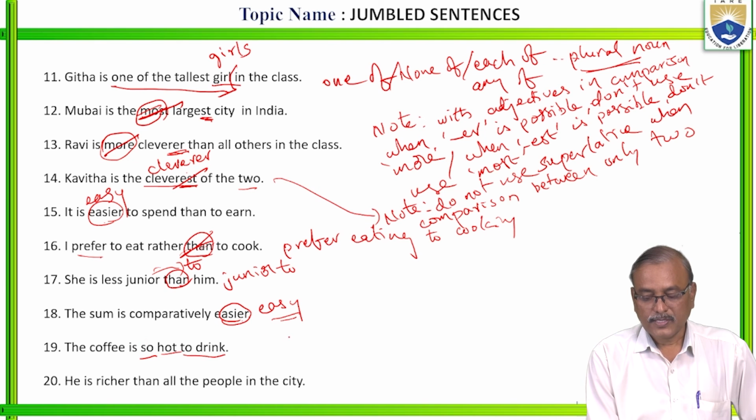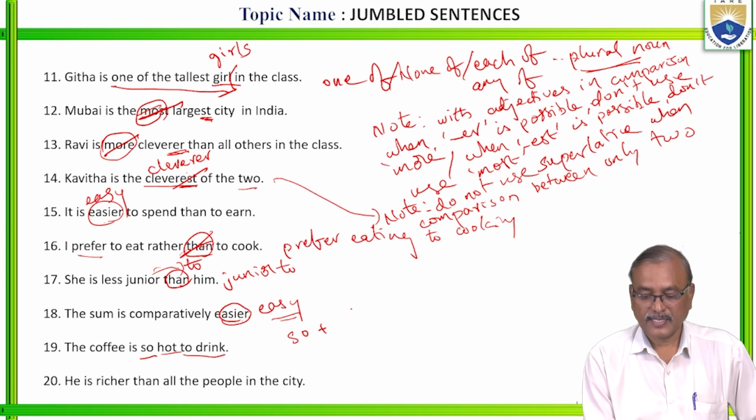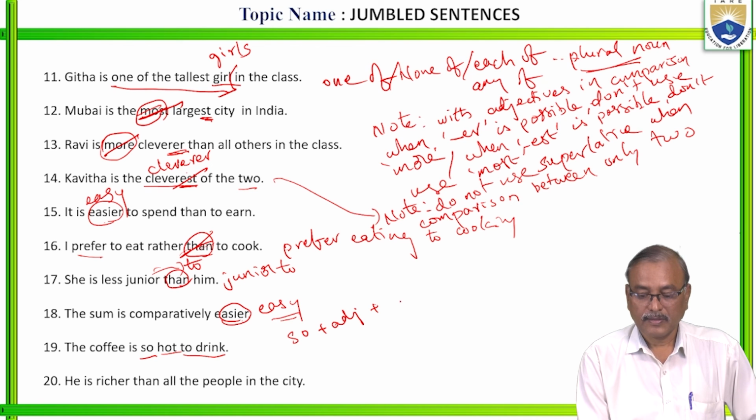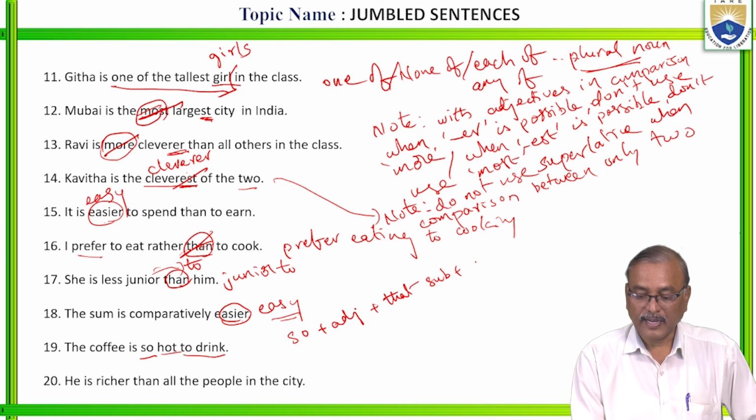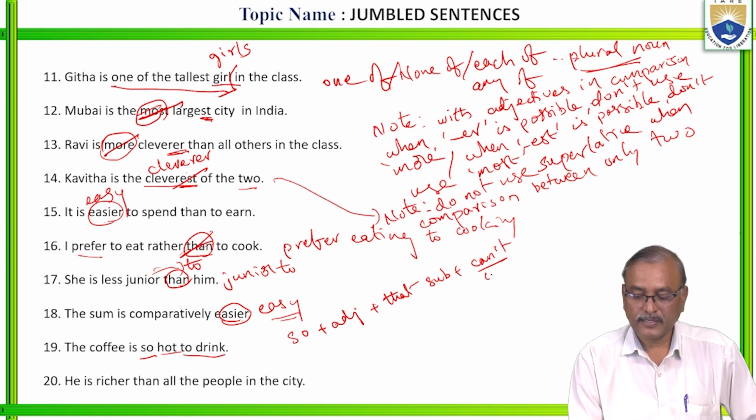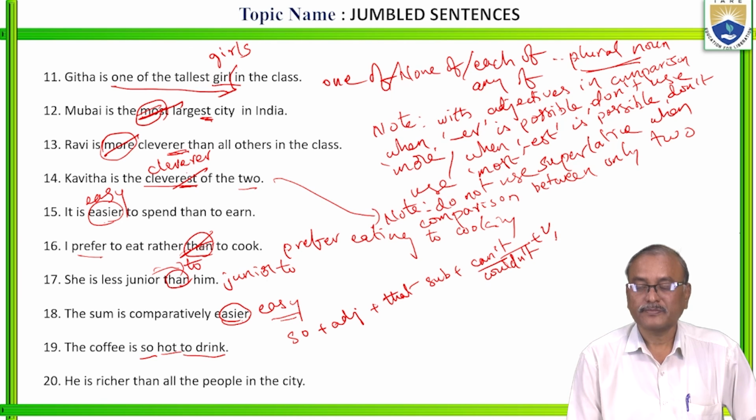Here, so plus adjective, okay, plus that plus subject plus cannot or couldn't plus verb base form. You have to follow this structure.